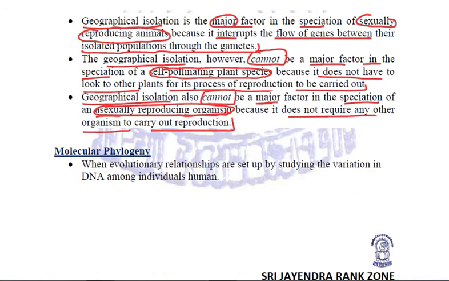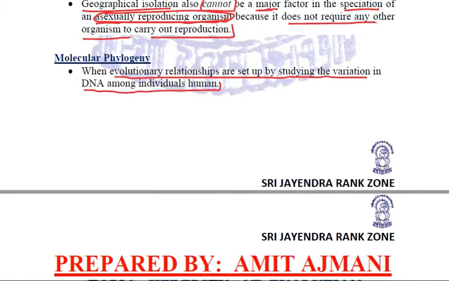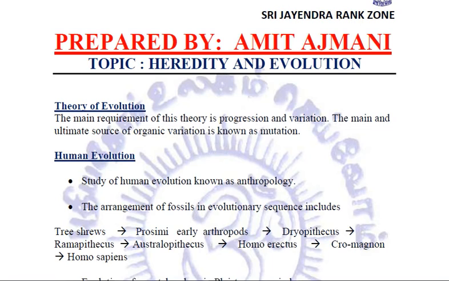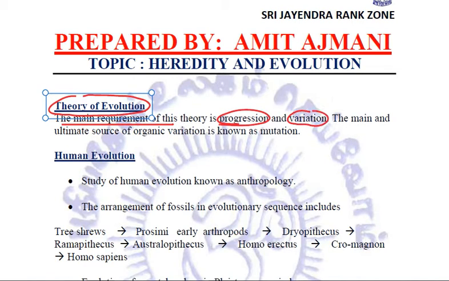Next, molecular phylogeny. It's when evolutionary relationships are set up by studying the variation in DNA among individual humans. Fine? A few terms that we need to relate. First is the theory of evolution. The main requirement of this theory is progression and variation, right? And the main and ultimate source of organic variation is known as mutation.